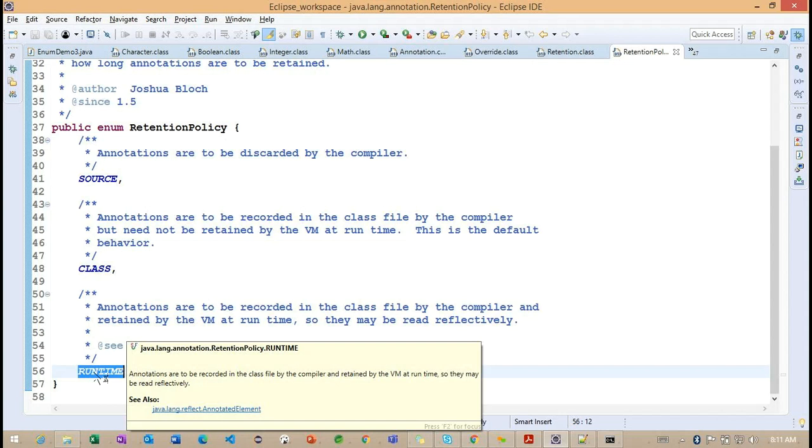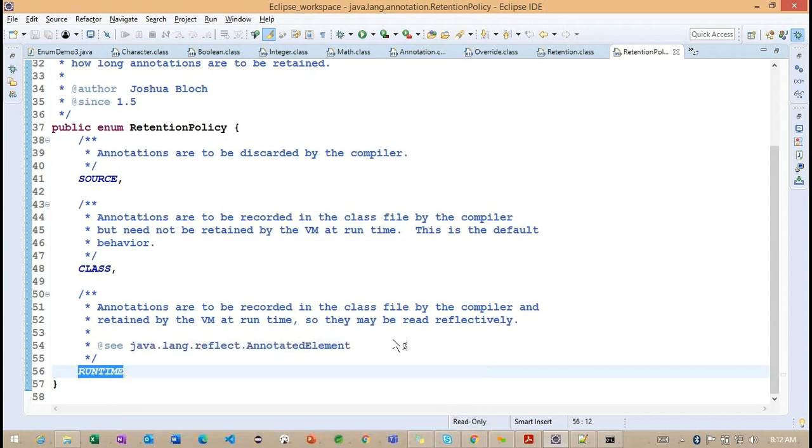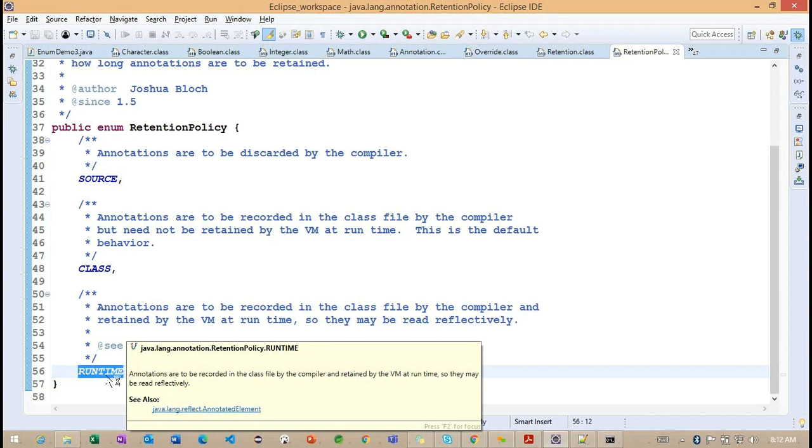And what about CLASS? When we define it, the annotation will be available inside the .class file while doing the compilation. But it is not available at runtime. When we execute our application, this annotation information is not available here. Only in the compilation part will it be available, and so we can go for RUNTIME. It will be available at runtime as well as compile time.